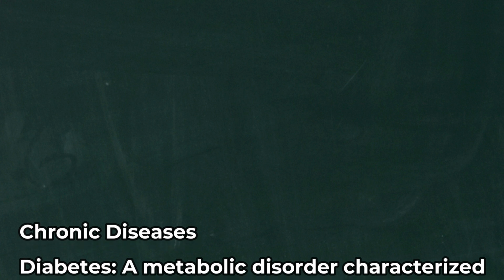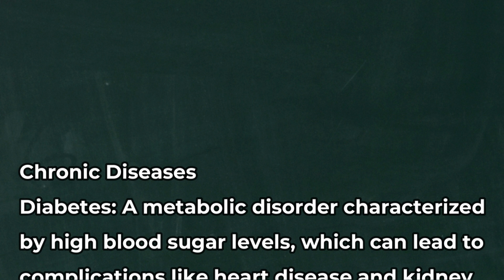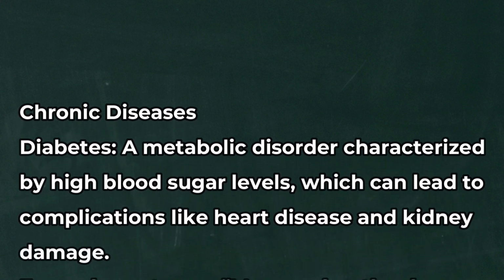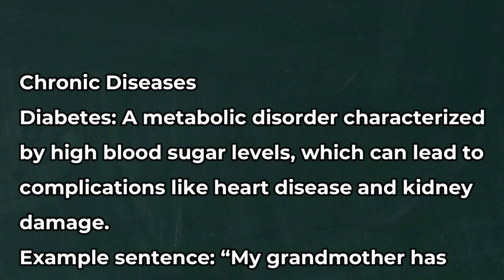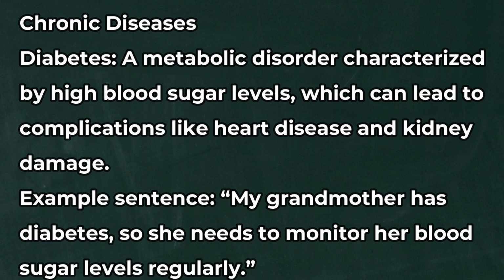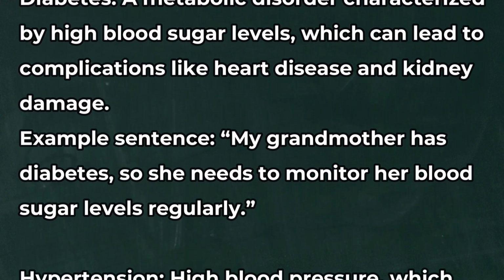Chronic diseases. Diabetes. A metabolic disorder characterized by high blood sugar levels, which can lead to complications like heart disease and kidney damage. Example sentence. My grandmother has diabetes, so she needs to monitor her blood sugar levels regularly.